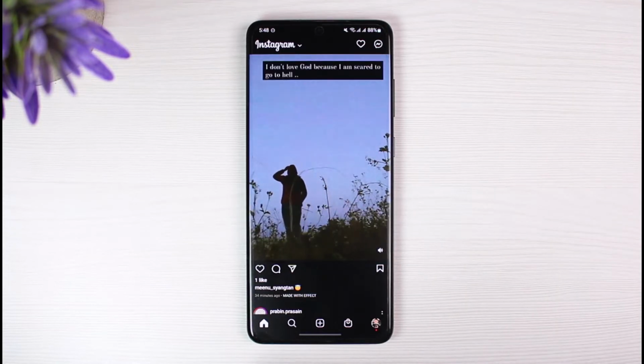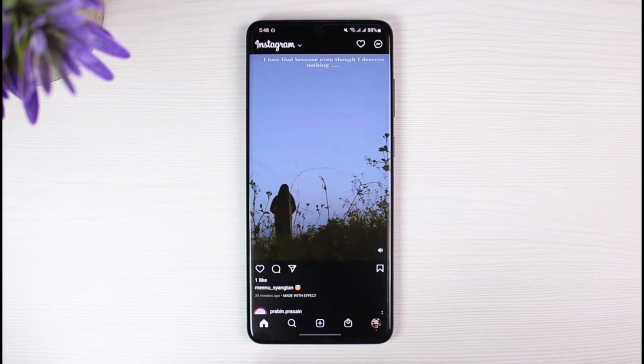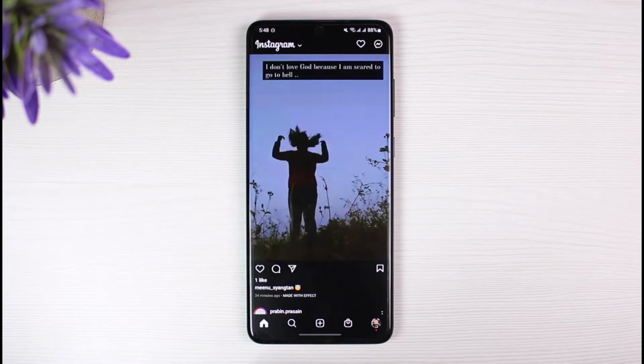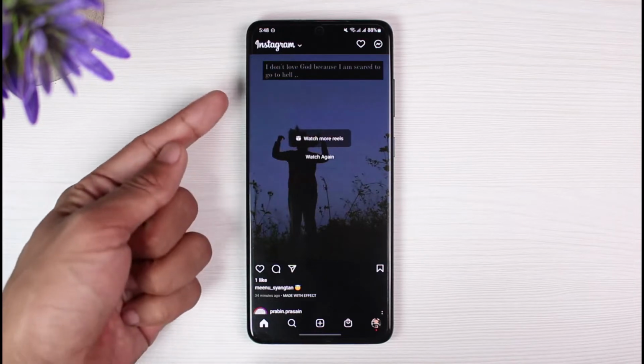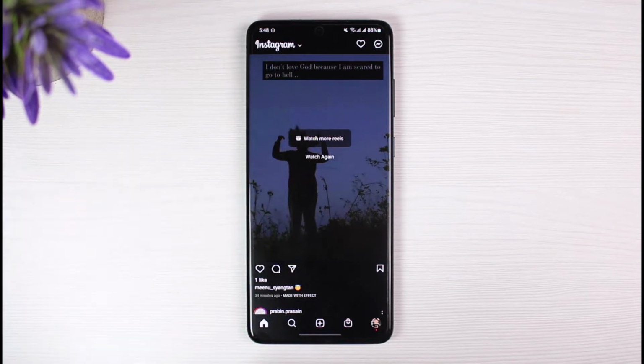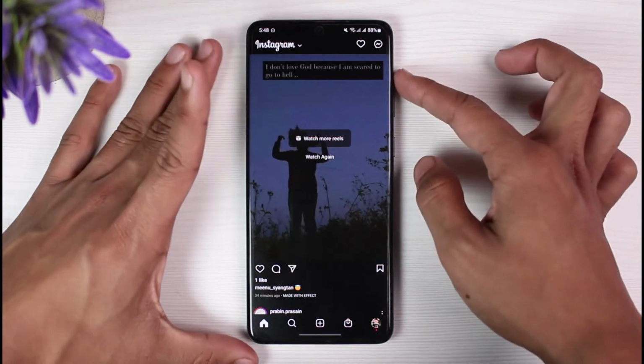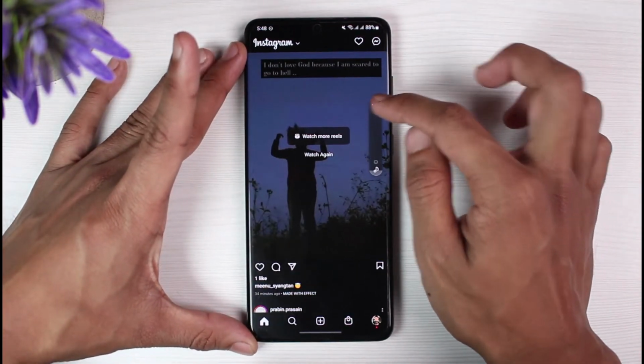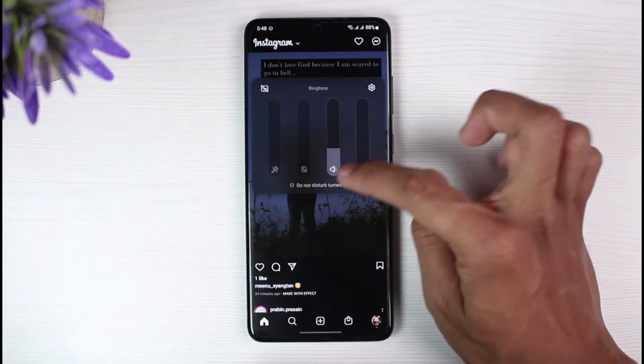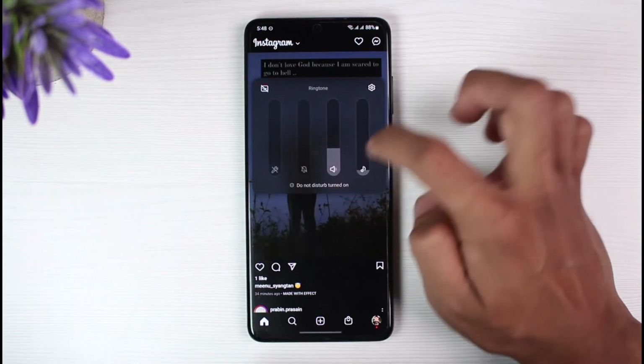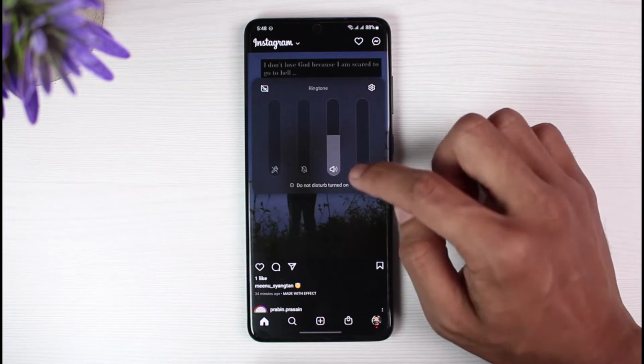On another occasion, it could also mean that your own device's respective sound is actually set to silent mode. So check whether or not your phone is on silent mode. If you're on iPhone, you could have a toggle on the left hand side, which is basically a switch in order to switch between silent and unsilent mode. But on Android, you just have to go to the volume panel itself like this and see whether or not you have turned on media sounds, not the call sounds, not the ringtone sounds, but the media sounds. Make sure that it has been set.